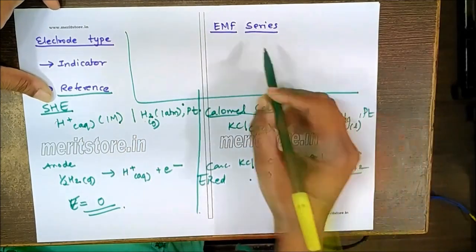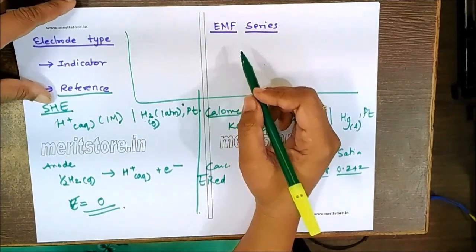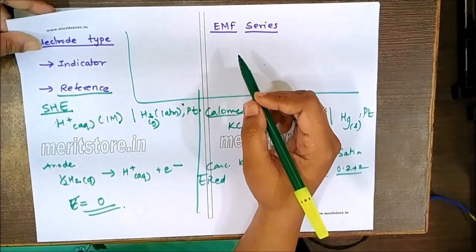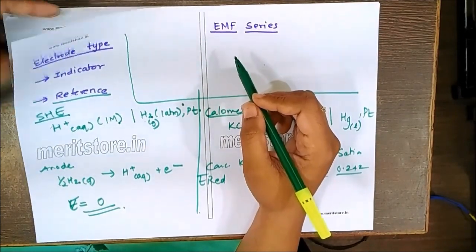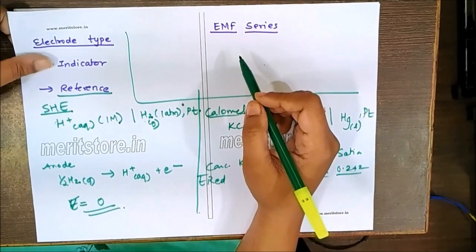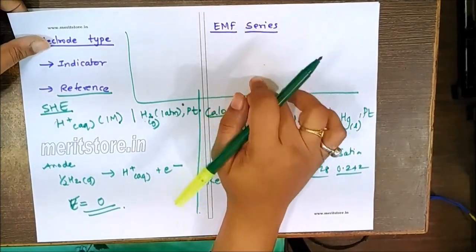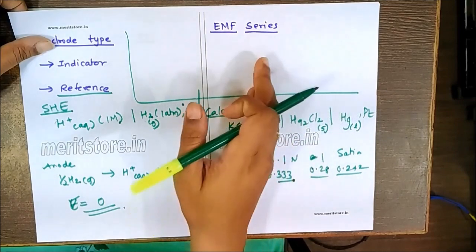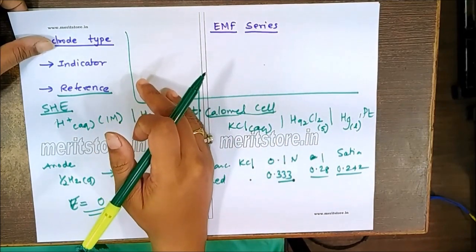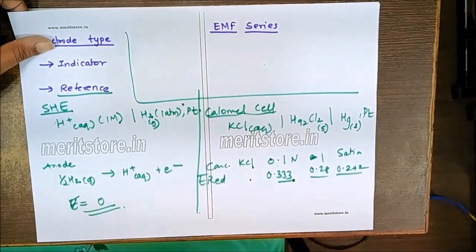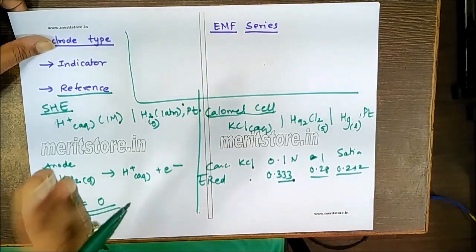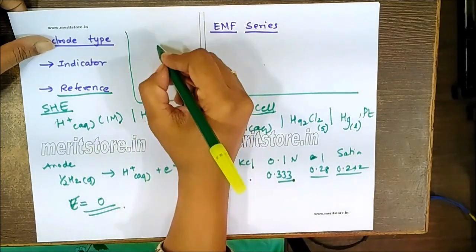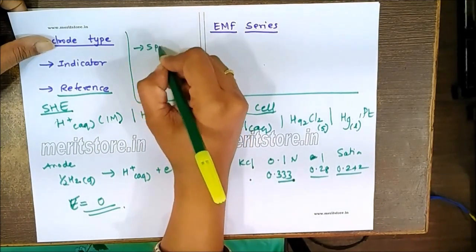The EMF series is nothing but the elements arranged in the form of electrodes in the decreasing order of their standard reduction potentials. Hydrogen has a standard potential of 0, so it's generally kept in between. Elements with positive standard potentials are placed above, and the remaining are below. We have to remember the EMF series has different applications, including that the spontaneity of a reaction can be checked.